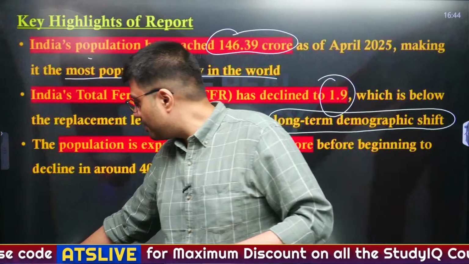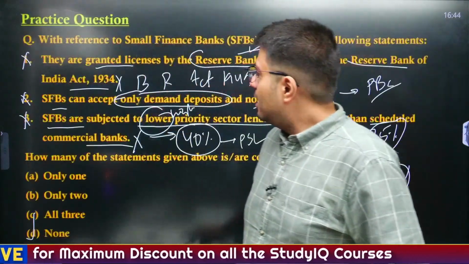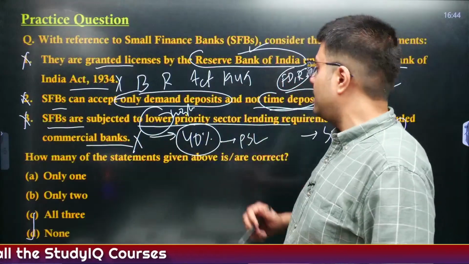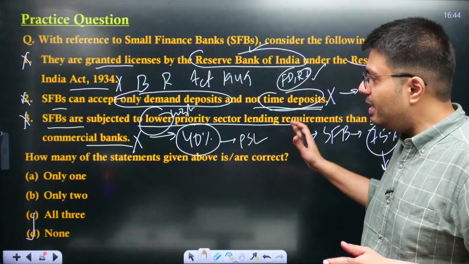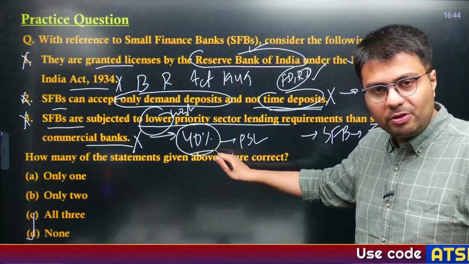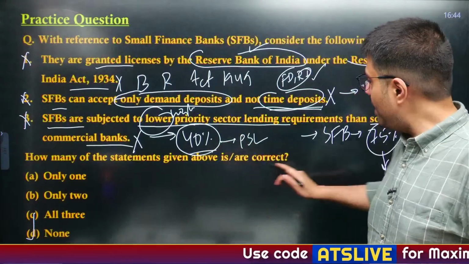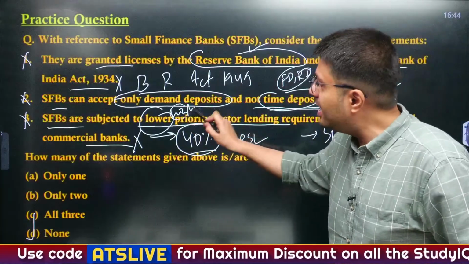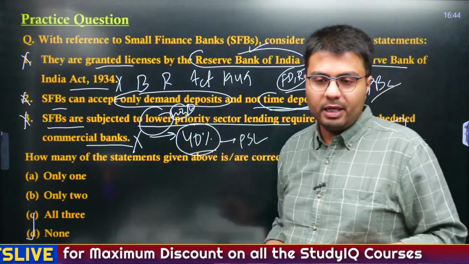Sure, the third option once more. Let me go back. See, this statement says small finance banks are subjected to lower priority sector lending. What is the priority sector lending for commercial banks? This is 40% for universal and commercial banks, but for small finance banks, this is 75%. So this should have been higher and not lower. That is why the third statement is incorrect.